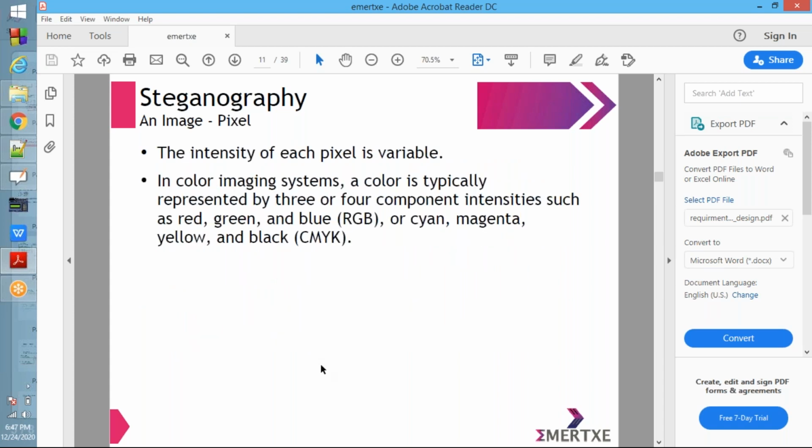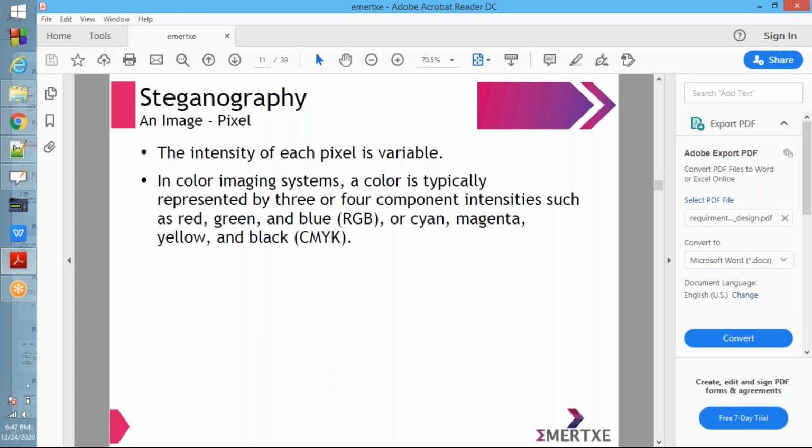Next, the intensity of each pixel is variable. The value of each pixel can vary. In a color imaging system, a color is typically represented by 3 or 4 component intensities such as RGB or CMYK. RGB means red, green, blue. CMYK means cyan, magenta, yellow, and black. The image will be represented in these color formats. Please remember, a pixel value change means the intensity will change.